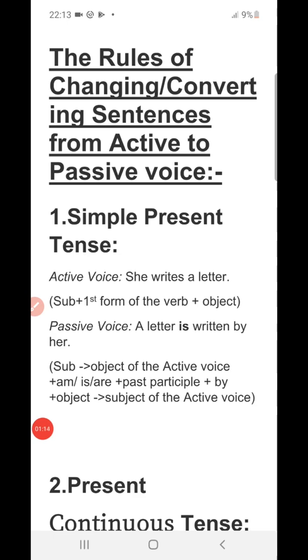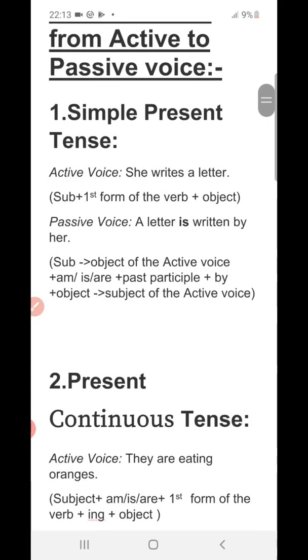Now let us look at the rules of changing or converting sentences from active to passive voice. Number 1, simple present tense. So while we change a sentence from active to passive voice in the simple present tense, we must follow this rule. She writes a letter, where she is the subject. Writes, first form of the verb.